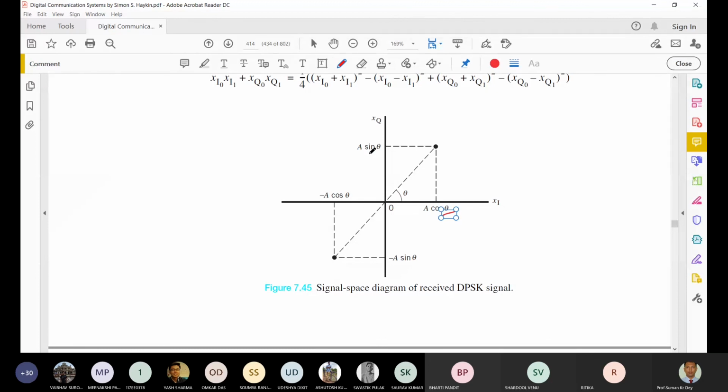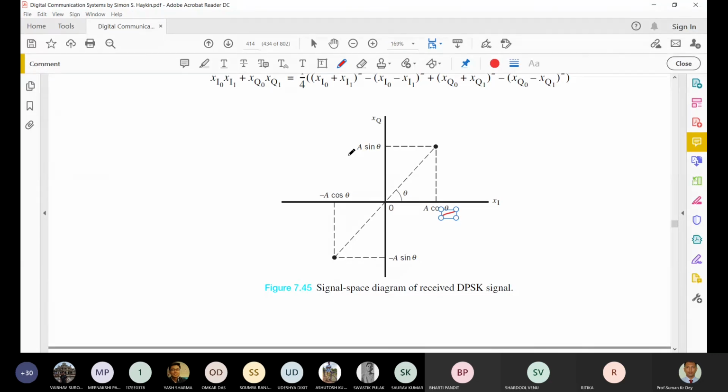So we know there are two paths for your non-coherent receiver. One is the in-phase path and the other is the quadrature path. From there we can find the signal space diagram where the received signal points over the 2-bit intervals, 0 to 2 TB, are defined.